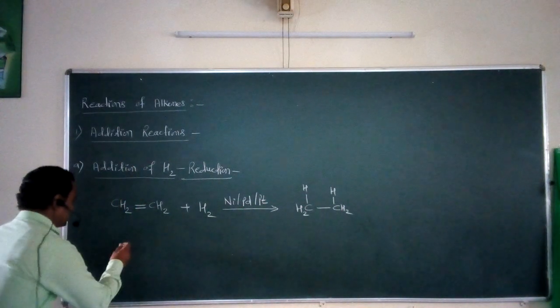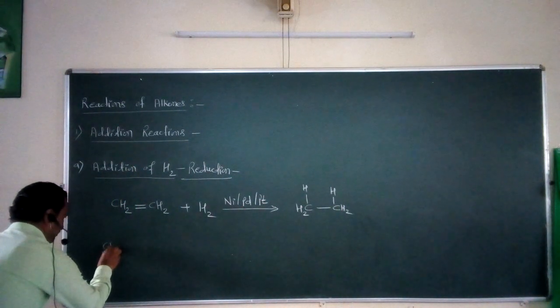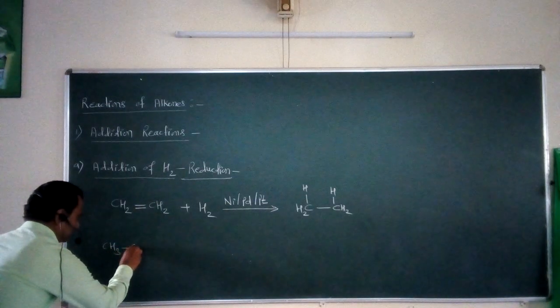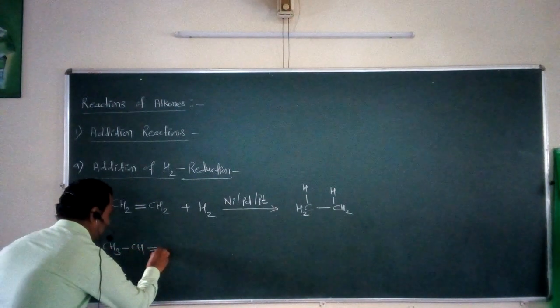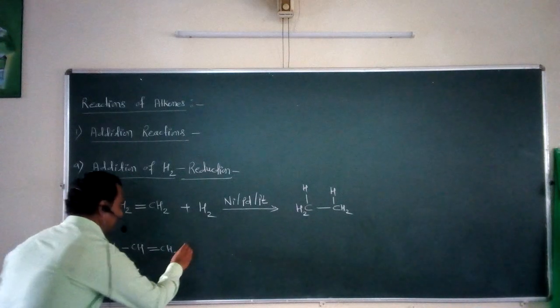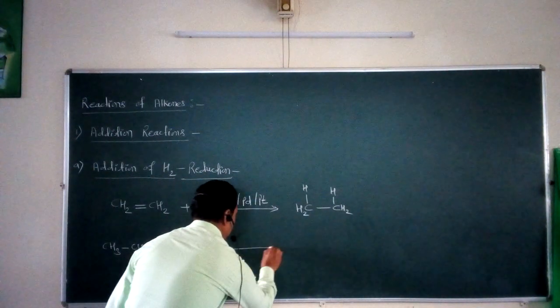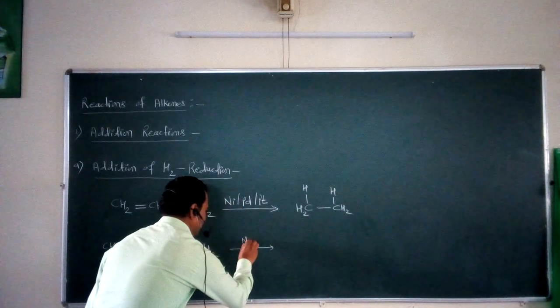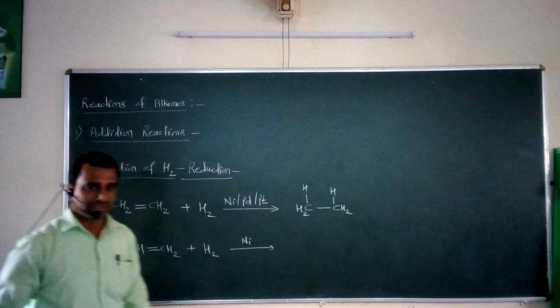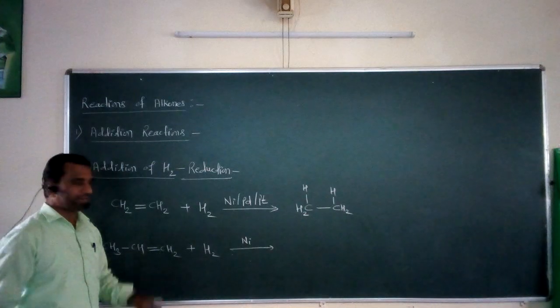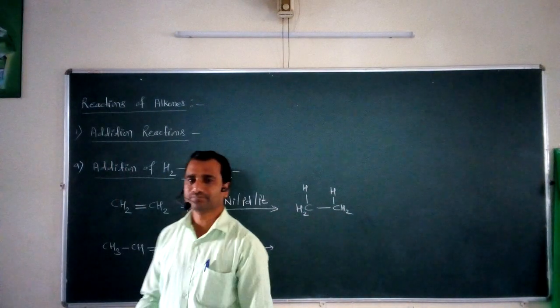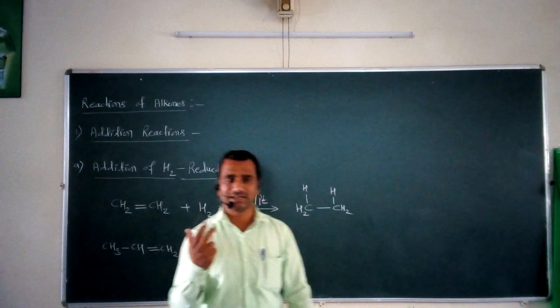If we take another example, CH3-CH=CH2, again I take molecular hydrogen, H2, in the presence of a suitable catalyst, for example nickel. What happens? Again the carbon-carbon double bond gets converted into a carbon-carbon single bond by the addition of H2.